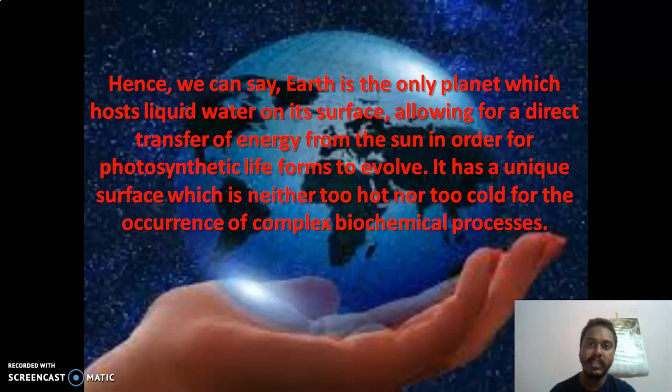Hence, we can say that Earth is the only planet which hosts liquid water on its surface, allowing for a direct transfer of energy from the sun for photosynthetic life forms to evolve. It has a unique surface which is neither too hot nor too cold for the occurrence of complex biochemical processes. So this is our summary. Lastly, we can know why Earth is the unique planet and how many features it can give us.